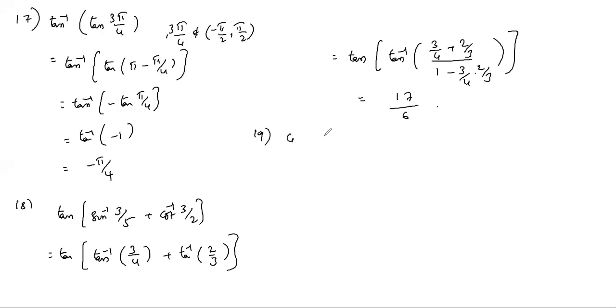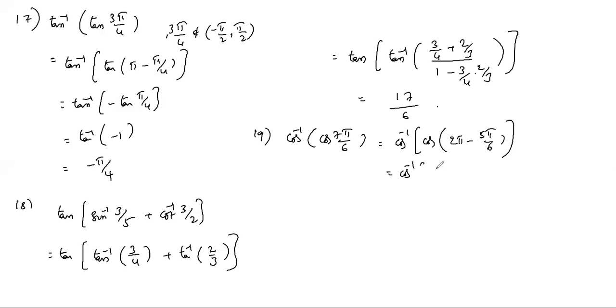Cos inverse cos 7π/6. Then it also does not belong to the principal branch. So change it. Cos inverse cos 2π minus theta, 2π minus 5π/6. Cos 360 minus theta is cos theta, so cos 5π/6. And it belongs to the principal branch. So 5π/6 is the answer.